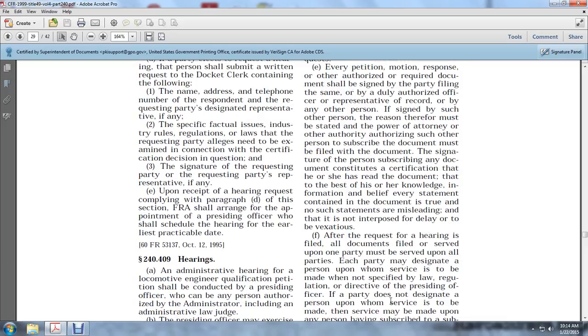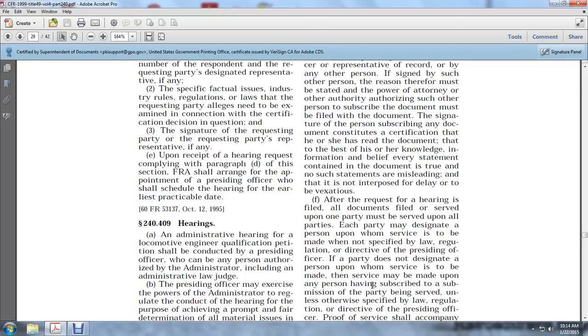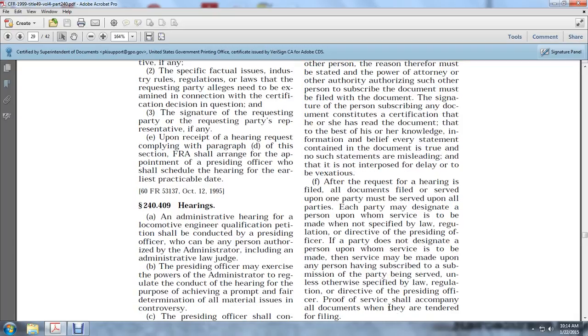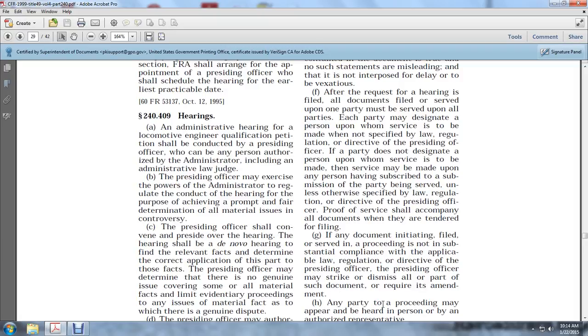If a party does not designate a person upon whom service is to be made, then service may be made upon any person having subscribed to the submission of the party being served, unless otherwise specified by law, regulation, or directive of the presiding officer. Proof of service shall accompany all documentation with the tendered filing. If any documentation initiating or filed in the proceeding is not in compliance with the applicable law, regulation, or directive of the presiding officer, the presiding officer may strike, dismiss, or require amendments to part of such documents.